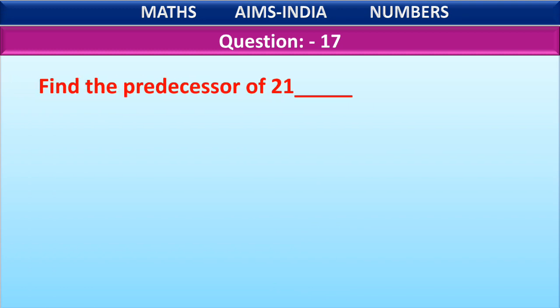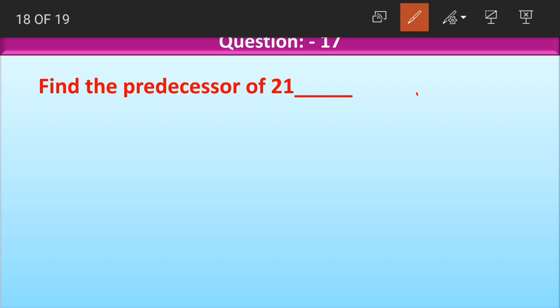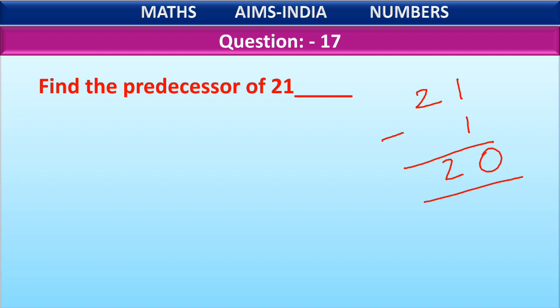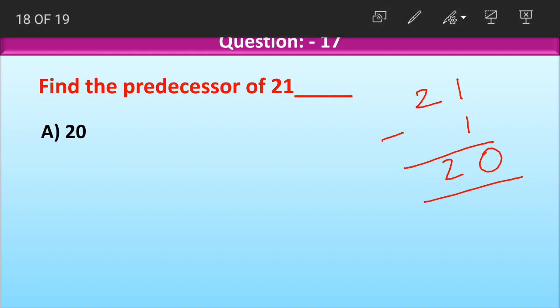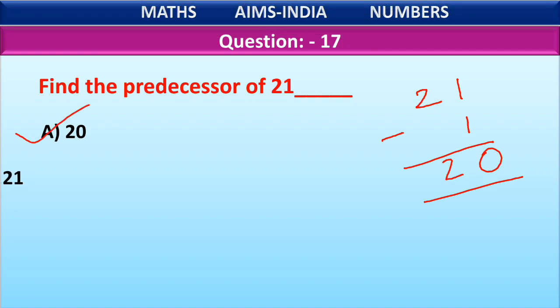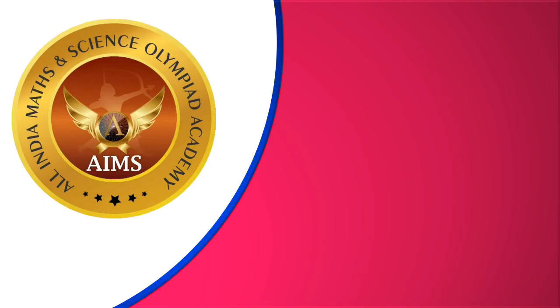Find the predecessor of 21. Again, how do we find the predecessor? We find the predecessor by subtracting 1 from the given number. 21 minus 1 is equal to what, children? 20. Yes, 20 comes just before 21. Look here, the first option itself is 20. So the correct answer for this question is option A, 20. Remaining all are the wrong answers.